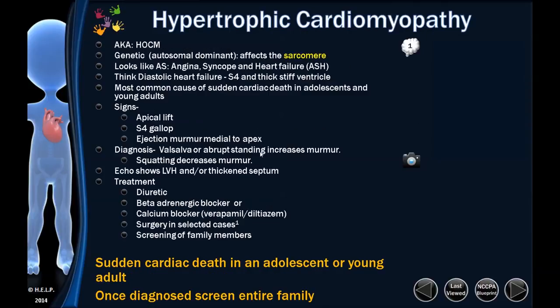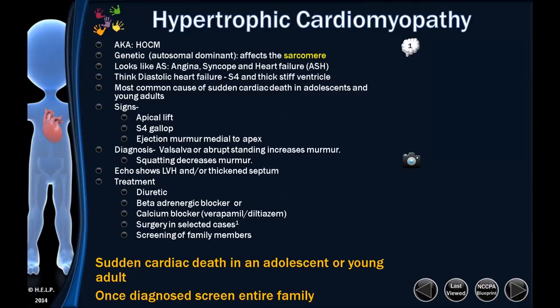Hypertrophic cardiomyopathy, this is generally in young kids. This one's important. They like to ask a lot of questions here. It's a genetic mutation of the sarcomere. You don't know when the mutation is going to trigger. So the kid may be 14 years old when he finally develops hypertrophic cardiomyopathy. He may be 17 years old when it finally develops.